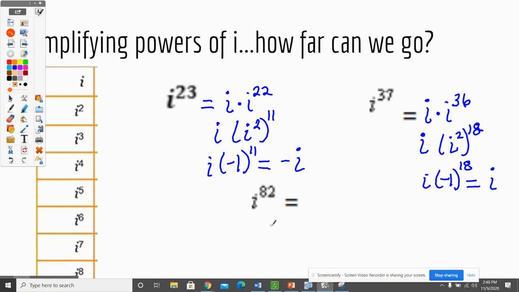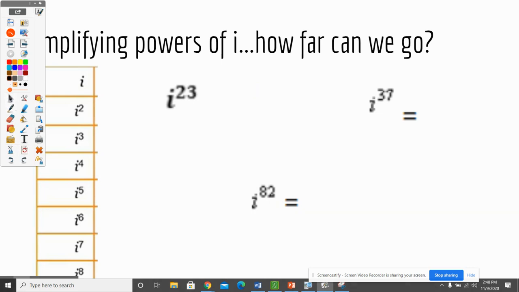Even ones are easy already. You don't have to change it. You're just going to figure out how many i squareds are there. So that'll be i squared to the 41st, which will be -1 to the 41st, which is an odd number of negative ones, and you get -1. So simplifying powers of i, you're going to change it to an even and figure out how many i squareds are hiding.